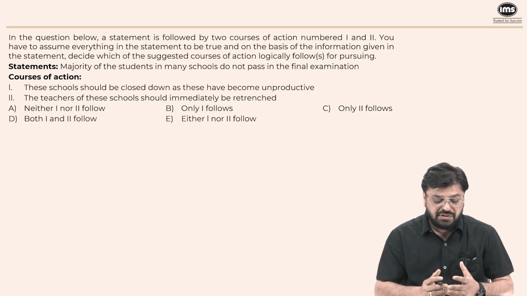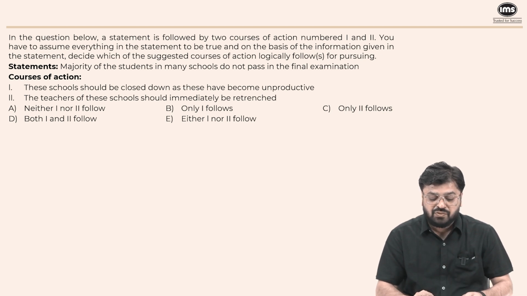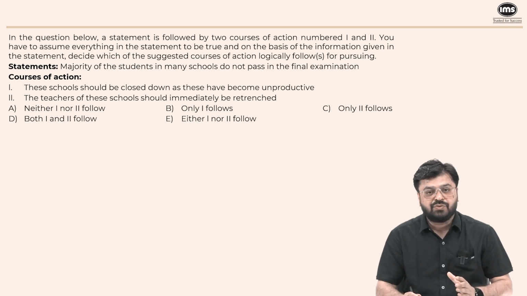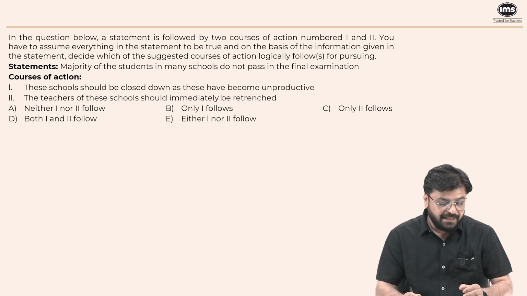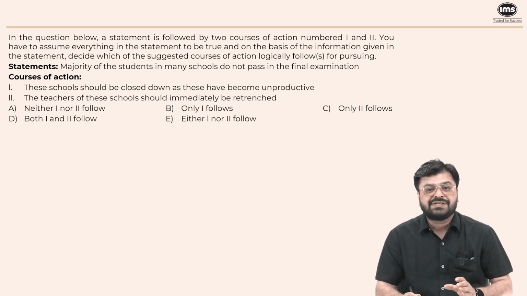It is a question which says, in the question below, a statement is followed by two courses of action, number 1 and 2. You have to assume everything in the statement to be true, and on the basis of the information given in the statement, decide which of the suggested courses of action logically follows for pursuing. What is the statement? Majority of the students in many schools do not pass in the final examination. What is the course of action? These schools should be closed down as these have become unproductive. The second course of action they're telling is the teachers of these schools should immediately be retrenched.